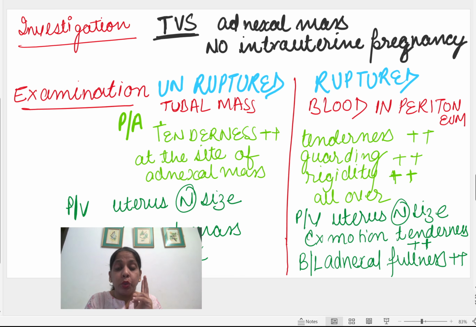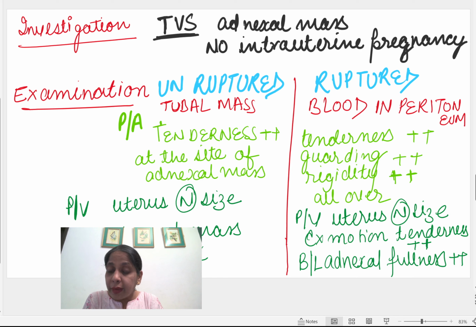In OBG there are two conditions, chronic PID, severe PID, where we see cervical motion tenderness, because there also there are a lot of adhesions and the peritoneum gets irritated. And another condition is ectopic. In chronic PID it's rarely asked. Usually if they are going to ask the question of cervical motion tenderness, they are going to ask of ectopic.